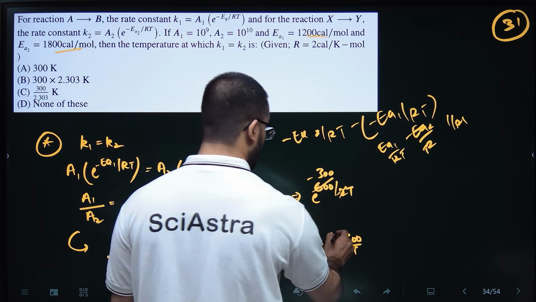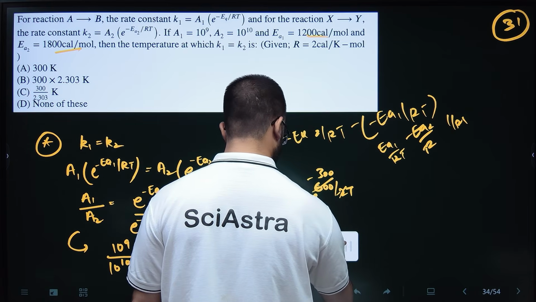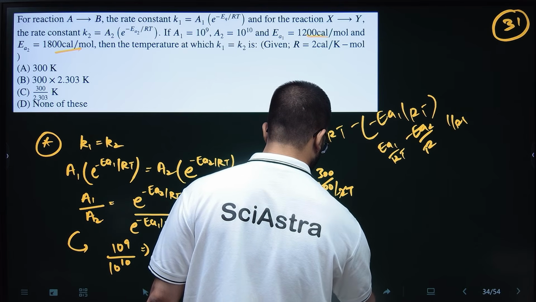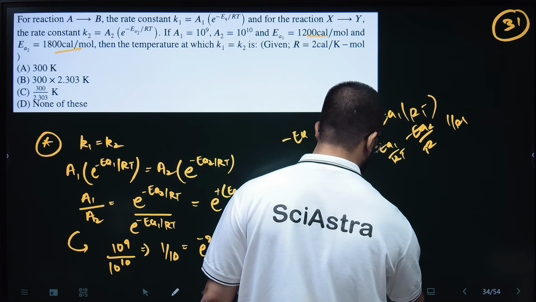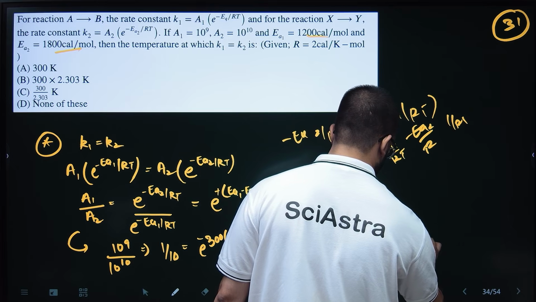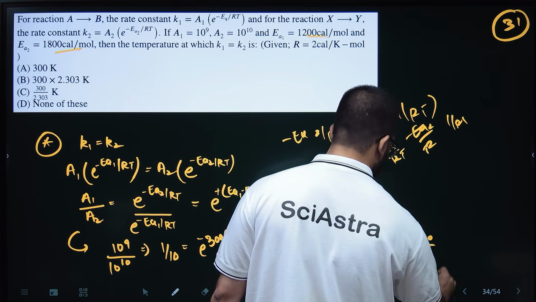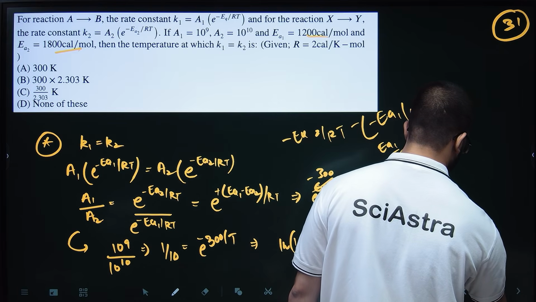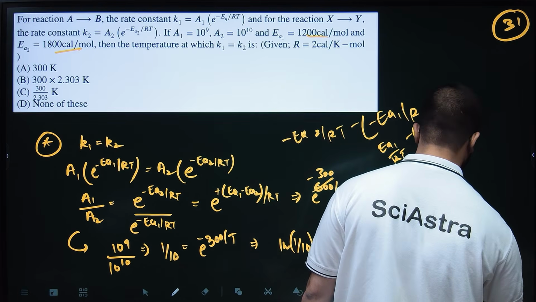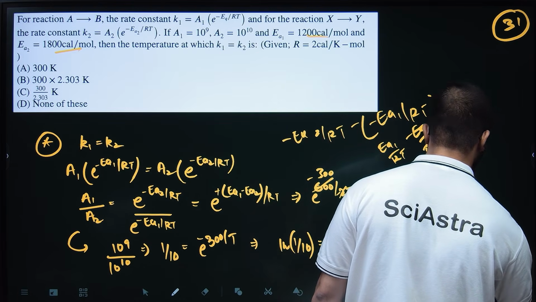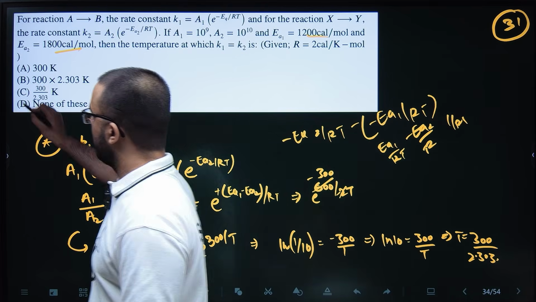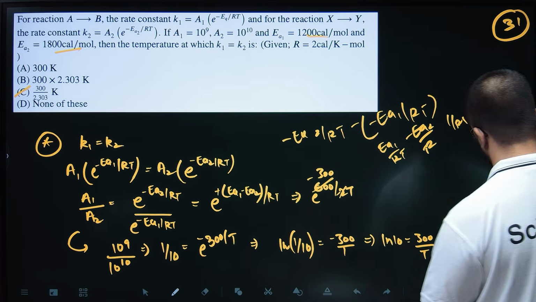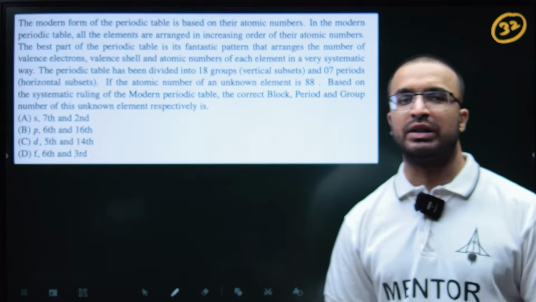So this is ln 1 by 10 minus 300 by T, or you can call it as ln 10 equals 300 by T. Okay, so T will be 300 by ln 10. Ln 10 is 2.303. So C is your answer. So always make sure that your calculations are right. Such things can happen in the exam as well.